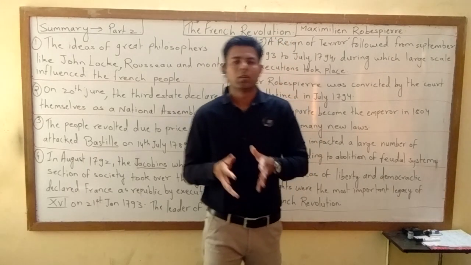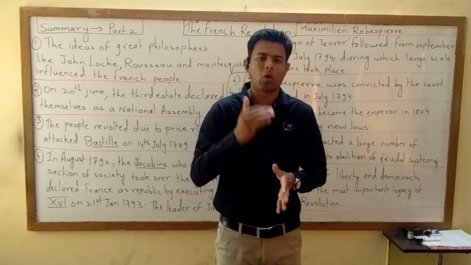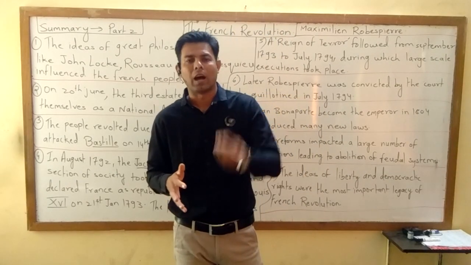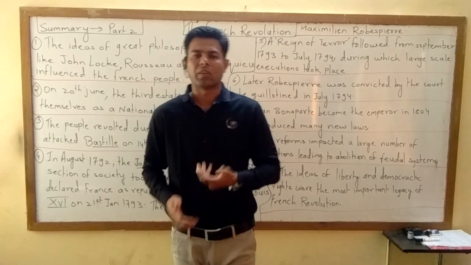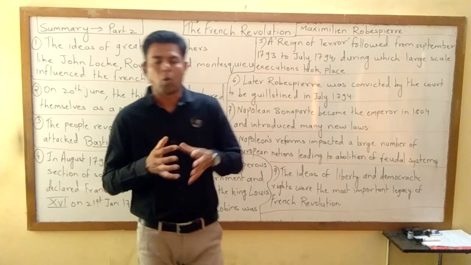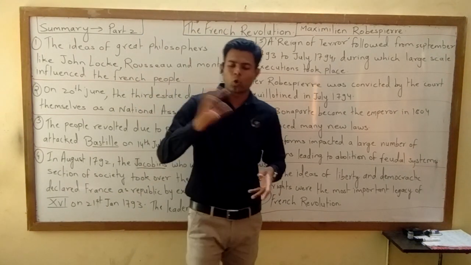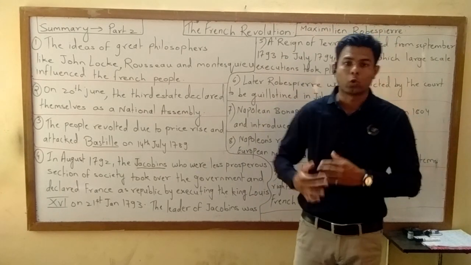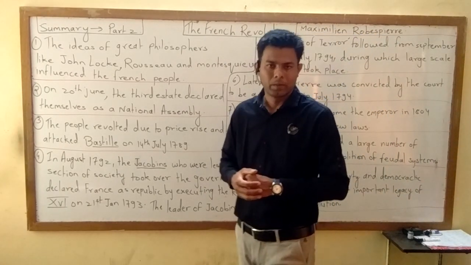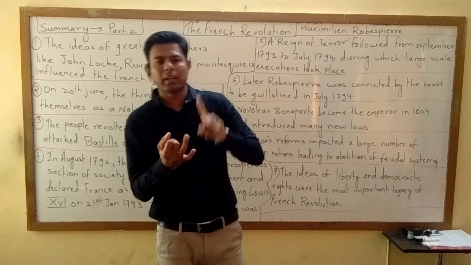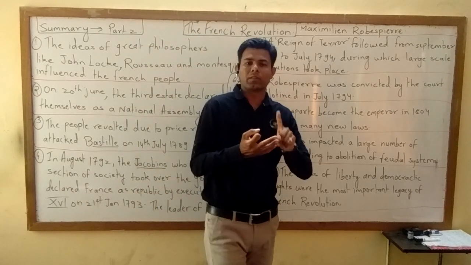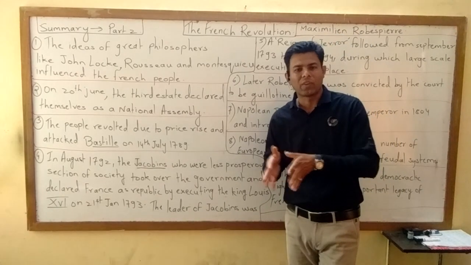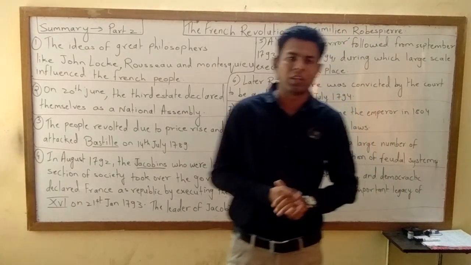He made France stand on its own legs. He worked hard for uplifting France to a height of glory. Whatever reforms he made, other European nations were taking examples from him, learning from him how to lead a nation, how to be a good leader. Finally, liberty, democracy, freedom, equality, all these things prevailed in France during the rule of Napoleon Bonaparte.